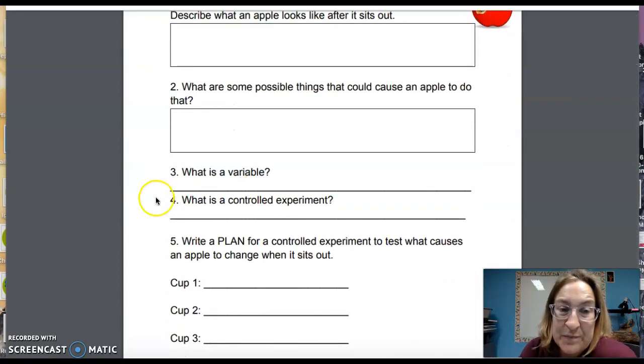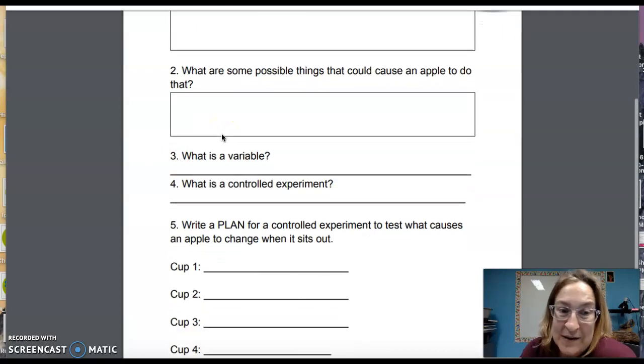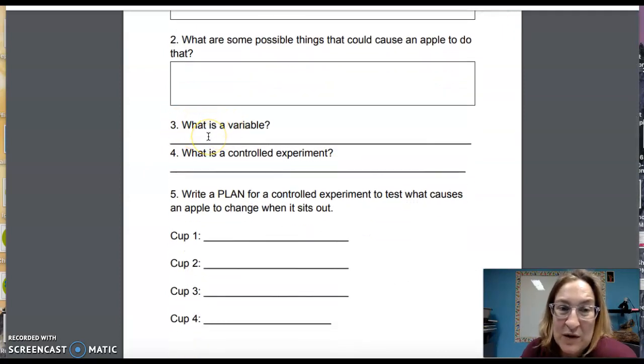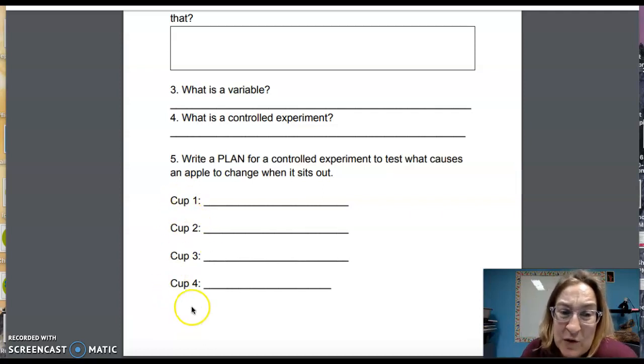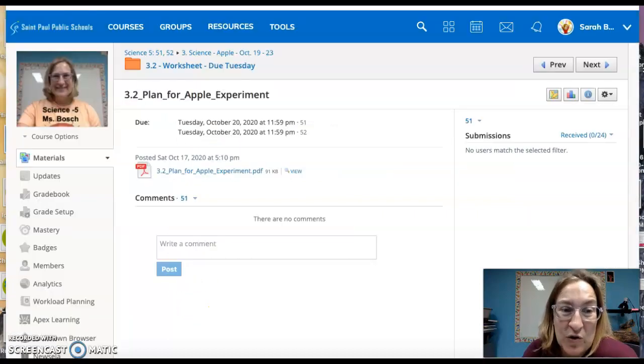Question 2. What are some things that could cause an apple to do that? Question 3, what is a variable? We're checking that we know this word now. It's anything that can change in a science experiment. Question 4, what is a controlled experiment? That's the experiment that changes one thing at a time. And question 5, write a plan for a controlled experiment to test what is causing these apples. And so normally for an experiment, you have 4 cups and you give Miss Bush an idea of what to put in those 4 cups. So that is your worksheet for Tuesday, and that is an assignment I need you to turn in here. Okay?